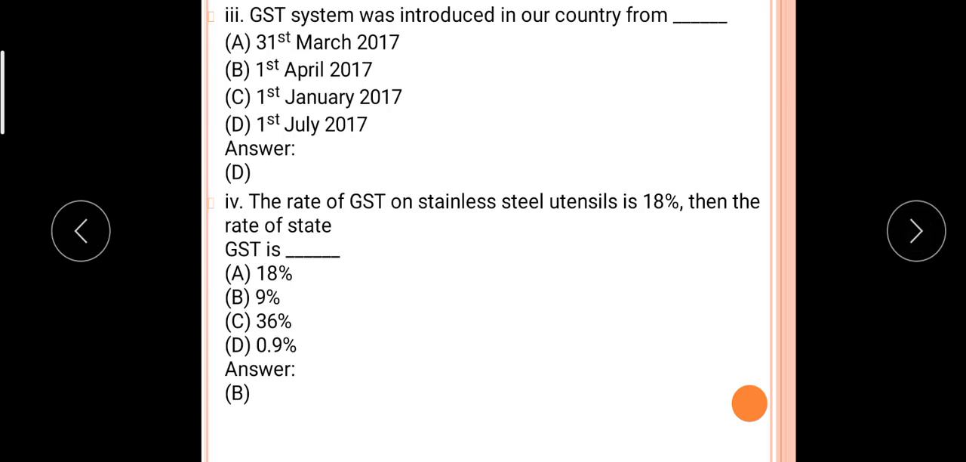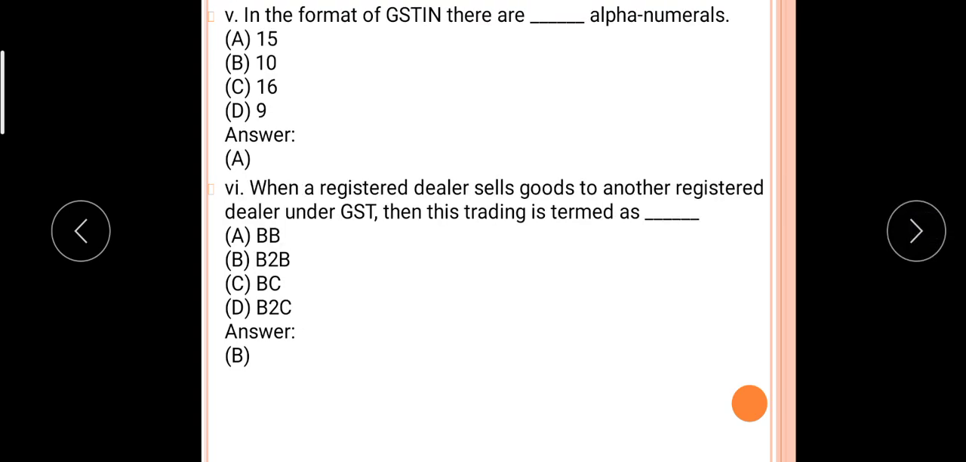GST system was introduced in our country from 1st July 2017. The rate of GST on stainless steel utensils is 18%. Then the rate of state GST is 9%. Okay, because if GST is 18%, CGST and SGST are both 9%. In the format of GSTIN, there are 15 alphanumerals.